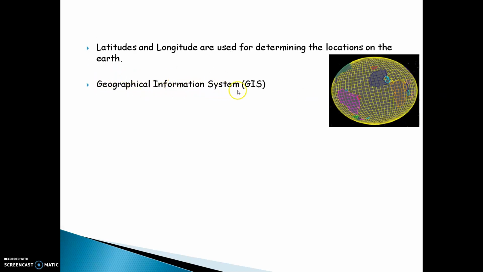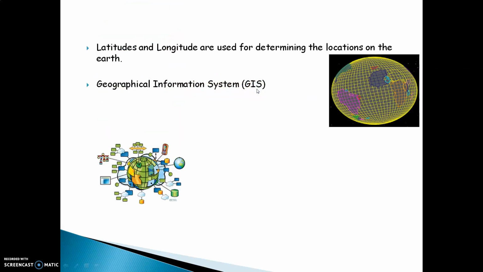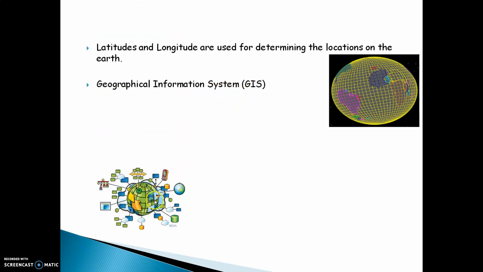Geographical Information System, GIS. Now, if you want to know whatever is happening in the various parts of the world, through satellites we can get the information of whatever is happening in the various parts of the world. And that is called Geographical Information System, GIS.